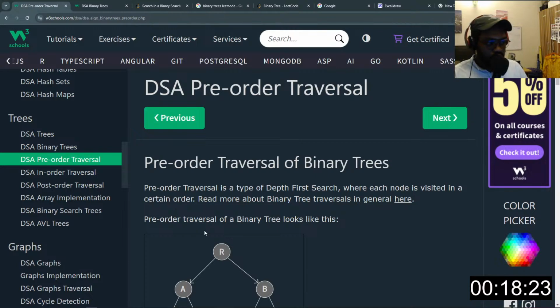Now, the pre-order traversal is a type of depth first search where each node is visited in a certain order.